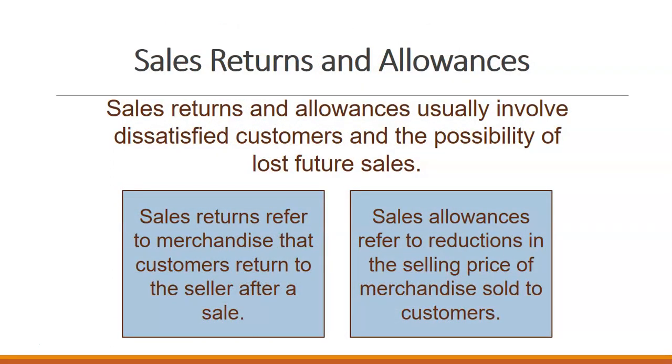We also have sales returns and allowances. So sales returns are merchandise that customers return to us after a sale. Sales allowances are reductions in the selling price for merchandise sold to customers. So we've offered them a discount of some kind.